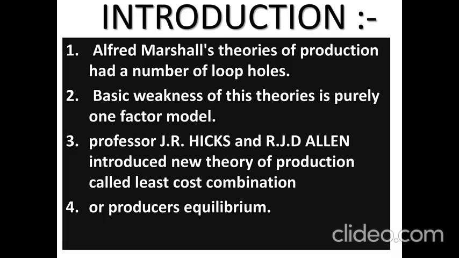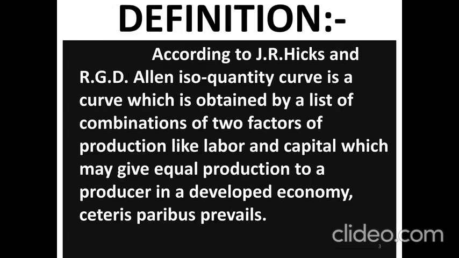Therefore, Professor J.R. Hicks and R.G.D. Allen together introduced a new theory of production. The theory is popularly called least cost combination or producer's equilibrium. According to J.R. Hicks and R.G.D. Allen, an isoquantity curve is a curve obtained from the list of combinations of two factors of production, like labor and capital, which may give equal production to a producer.